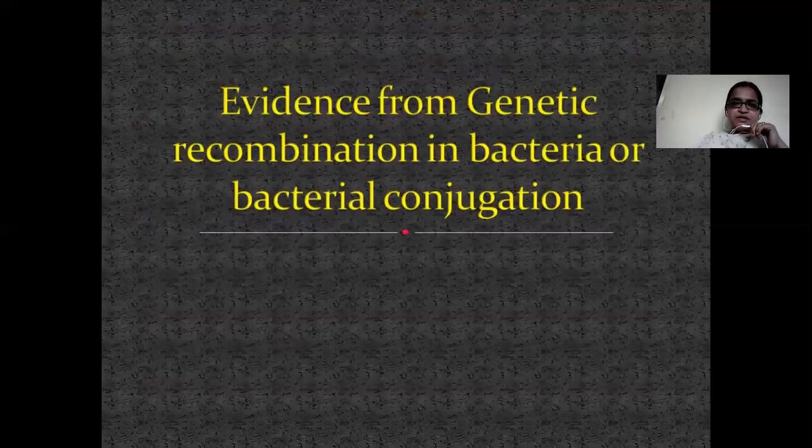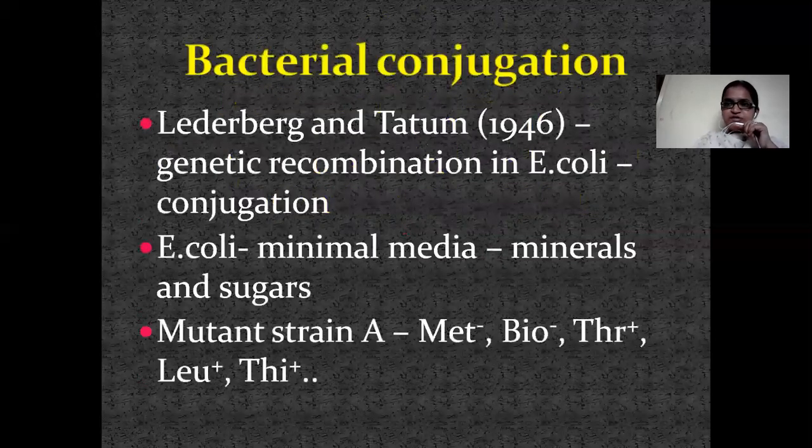Evidence from genetic recombination in bacteria, or bacterial conjugation. Now, the first experiment we have seen, this is the second experiment. The experiment is conjugation. Till now what we have seen was transformation. What is transformation? Transformation is the uptake of DNA from the surroundings and incorporation into its genetic material. Change of genetic material by taking up the DNA from the surroundings.